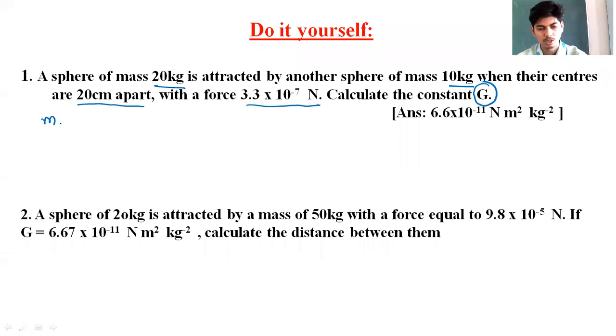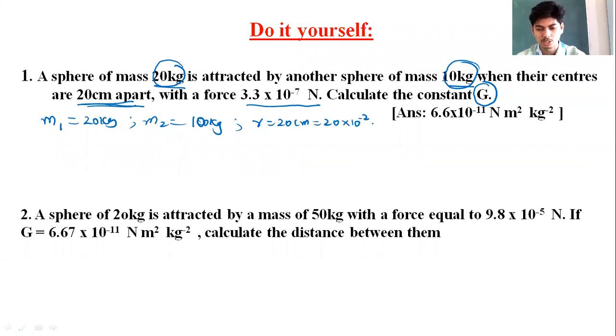See, in the data you are given m1 is 20 kg, mass of a sphere is 20 kg. You are also given m2, the second mass, which is 10 kg. You are also given the distance of separation between them. Distance of separation between two spheres is 20 centimeter. That should be written as 20 into 10 to the power of minus 2 meter. See, 1 centimeter is equal to 10 to the power of minus 2 meter. R is given.